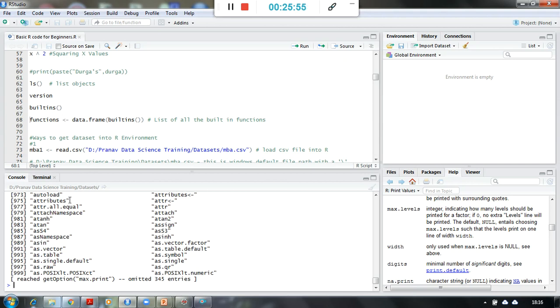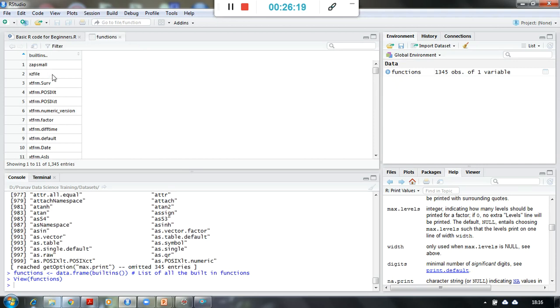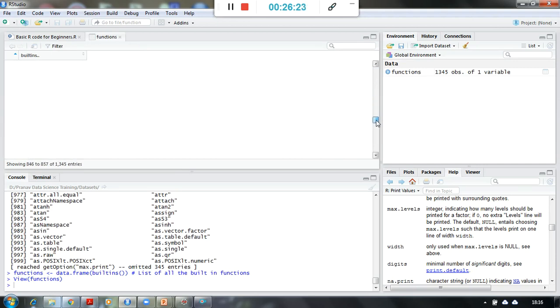If I want to create a list of all these functionalities, I can use a function called data.frame and just pass this built-in function and store all functions in a variable called function. So it is going to store a list of all the functions. You can see here 1,345 observations and one variable, right? If I want to show you this, you see here all the function names. And what was the 999?